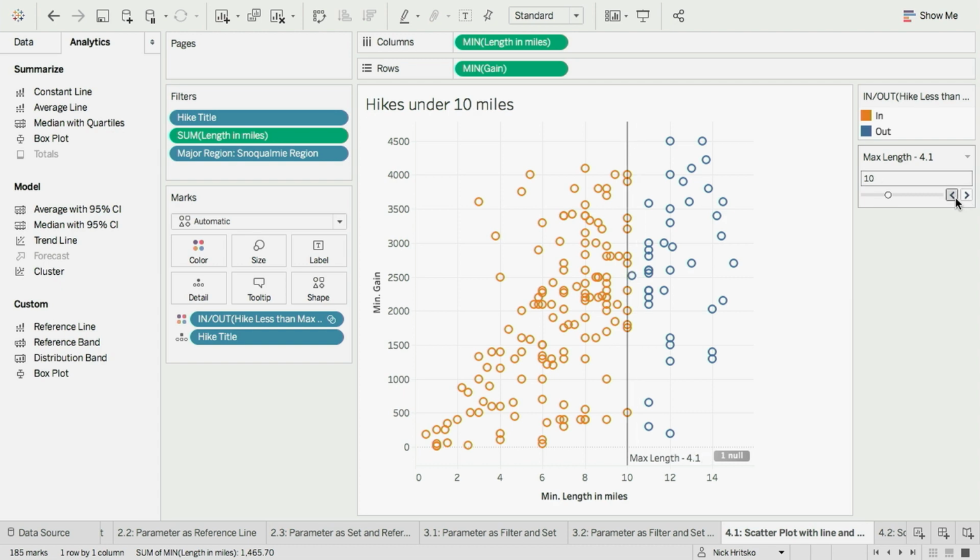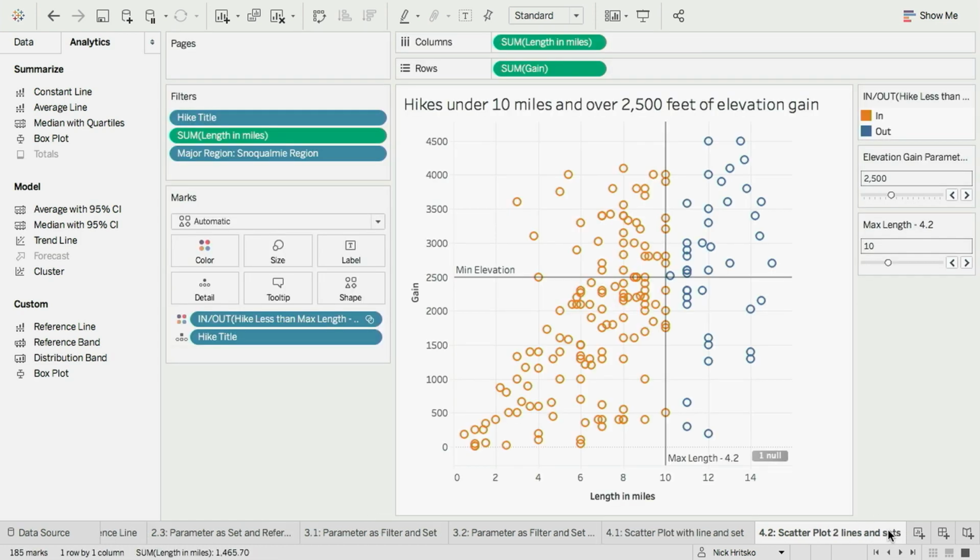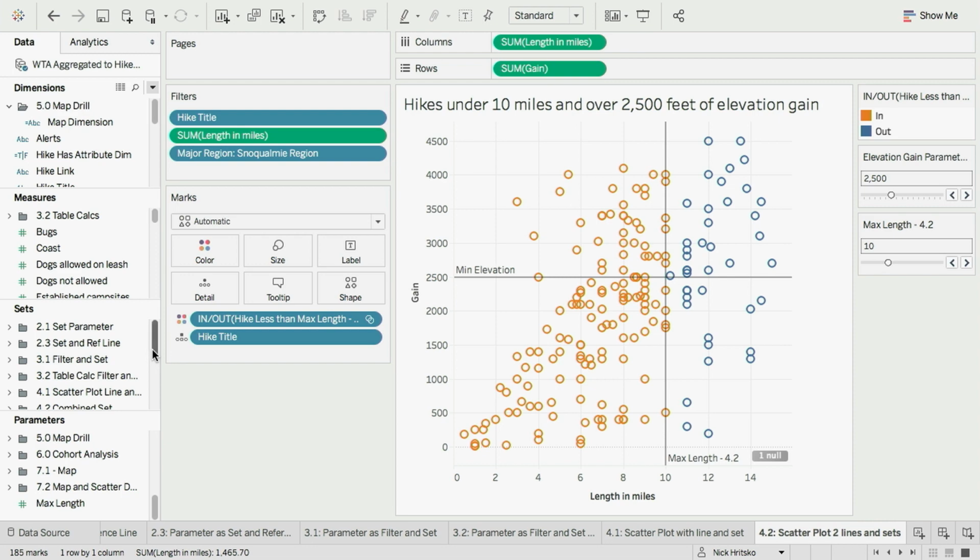But now what I want to do, because length is not the only criteria I'm looking for when I'm going on a hike, I want to find something that's short enough to do in a day, but also hard enough to really hurt my legs. So I'm going to add another line, another set to have the criteria of what things have enough elevation gain to really hurt. So adding the reference line was easy, and I have a set for elevation gain. Let's try putting that one on.